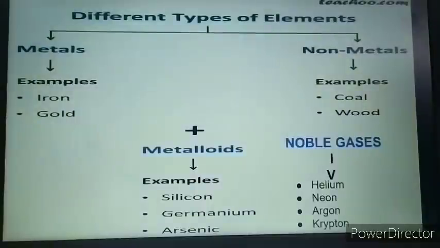Now let's move on further. Elements are categorized into different types on the basis of their properties: metals, nonmetals, metalloids, and noble or inert gases. So the different types of elements, as you can see here in the flow chart, are metals, nonmetals, metalloids, and noble gases.